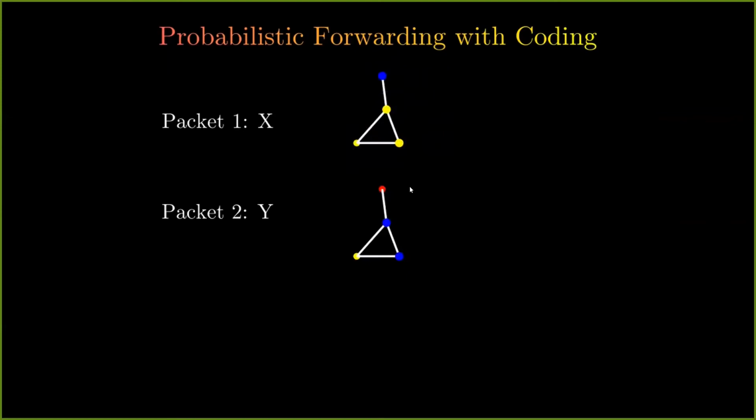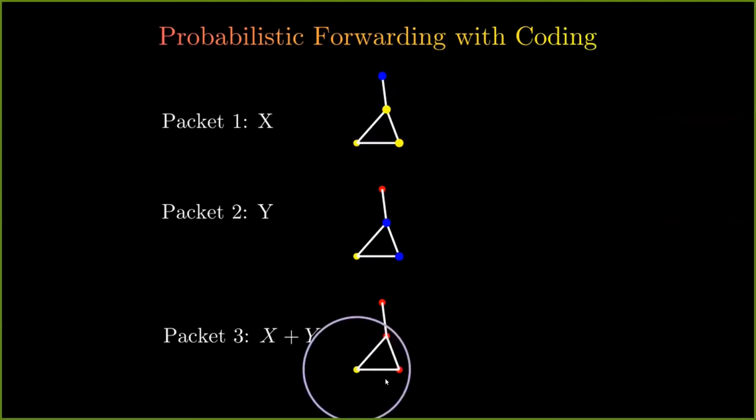What the source does in such a situation is that it encodes a third packet with information x plus y and does the same probabilistic forwarding protocol. The source transmits to all its neighbors. Every other node in the network tosses a coin with probability p and transmits it further if it lands heads. Notice that because of the coding mechanism, any node in the network which receives at least 2 out of these 3 packet transmissions can recover the information x and y. Here again, we have just 6 transmissions, but all the nodes in the network have received at least 2 out of these 3 packets.